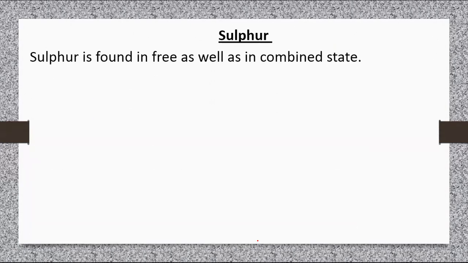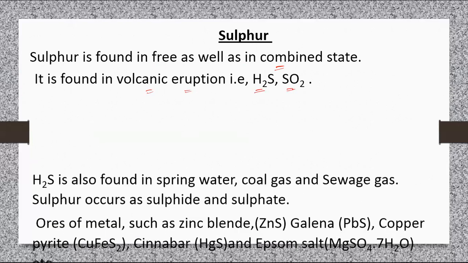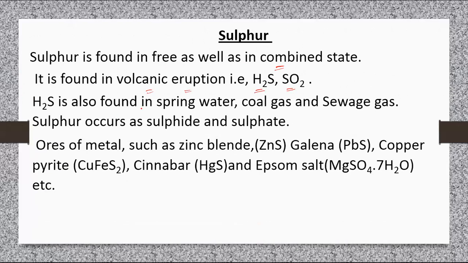Occurrence of sulfur. Sulfur is found in free as well as in combined state. It is found in volcanic eruptions, that is in H2S and SO2 form. H2S is also found in spring water, coal gas, sewage gas.